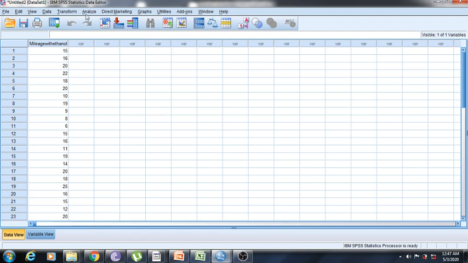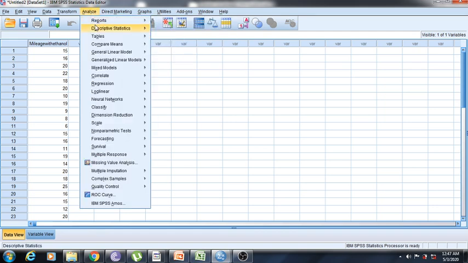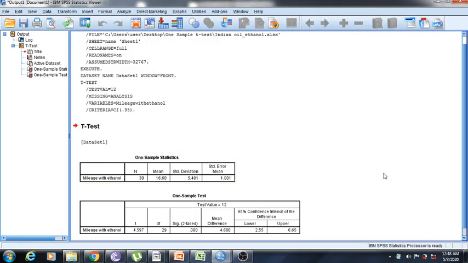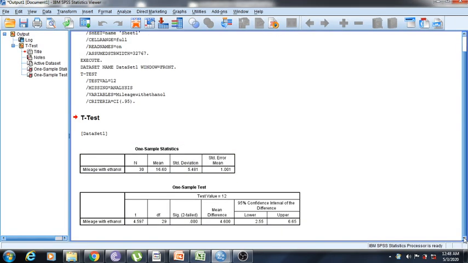Now we'll go to Analyze, then Compare Means, as the t-test is used to compare means. Here you can find the one sample t-test. We click on one sample t-test. We'll take the data to the right hand side. Now what is our test value? Without ethanol it was 12 kilometers. So on that value we'll test the mileage with ethanol, and then we'll click OK. Now you can find the values here.